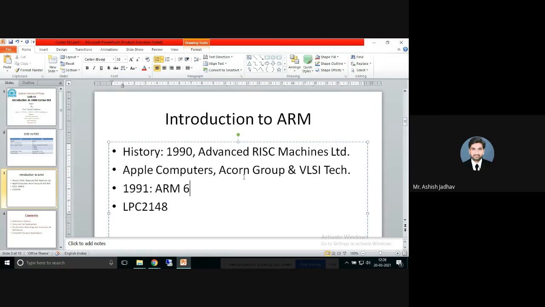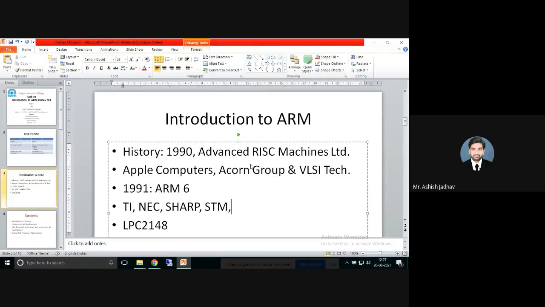then after that, additional companies like Texas Instruments, TI, joined this group. After that, NEC, they have also joined this group. After that, Sharp joined this group. Then ST Microelectronics, they have also joined this ARM group.